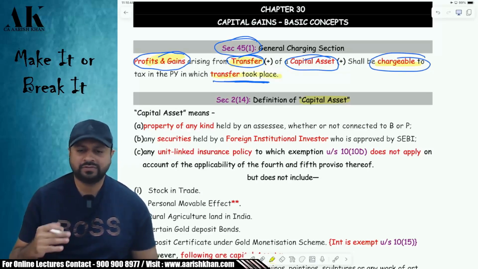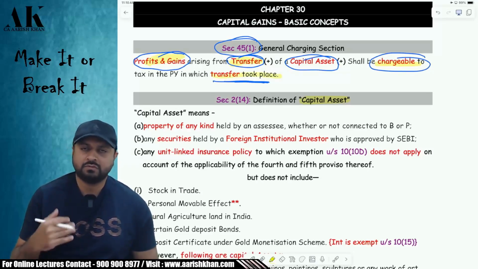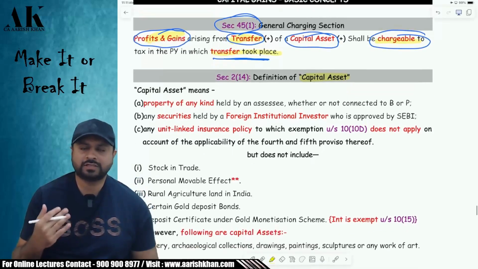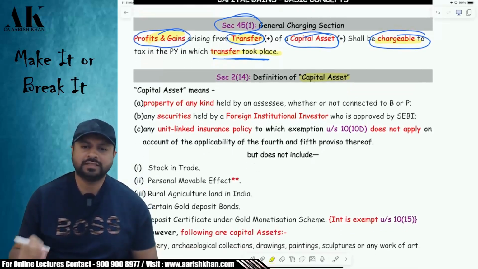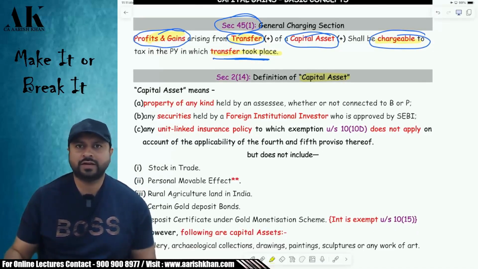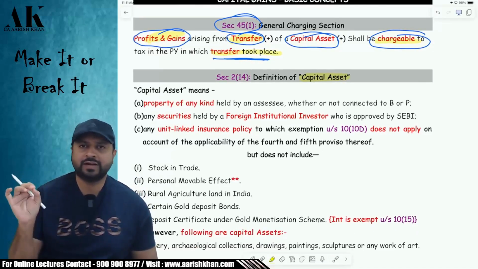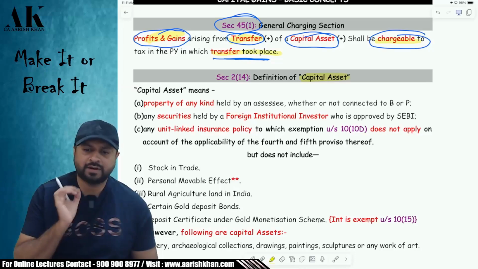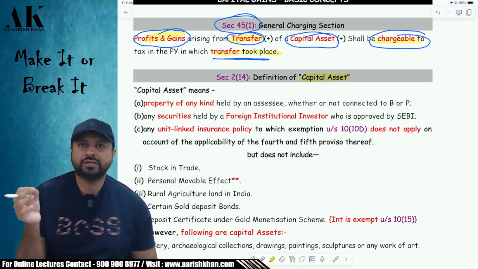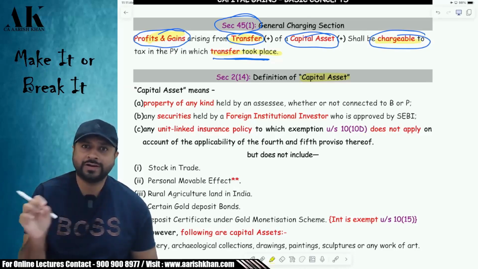The very first thing that we need to understand over here is what we mean by the term capital asset. Now listen, the term capital asset is defined in section 2 clause 14. It is defined in two parts: the means part and the exclusive part. Capital asset means a few things. Capital asset does not include some things.